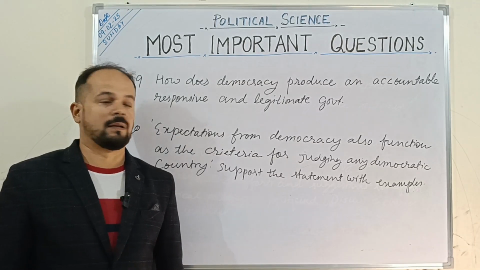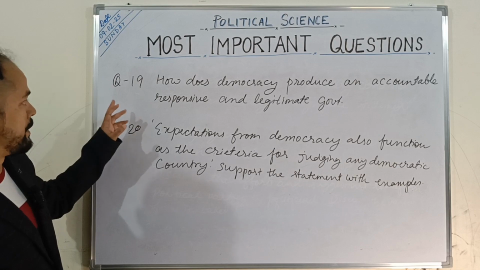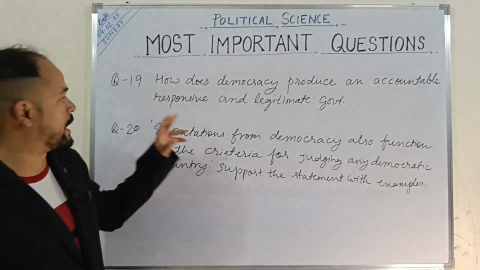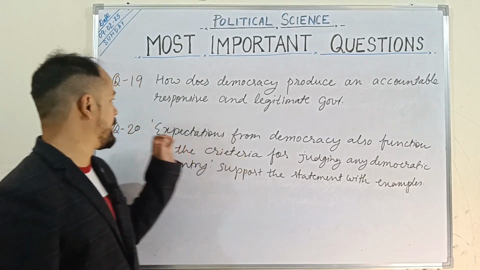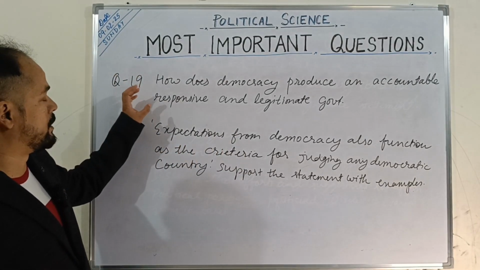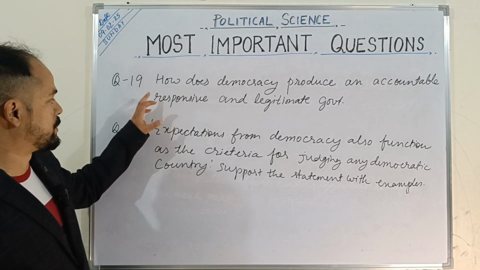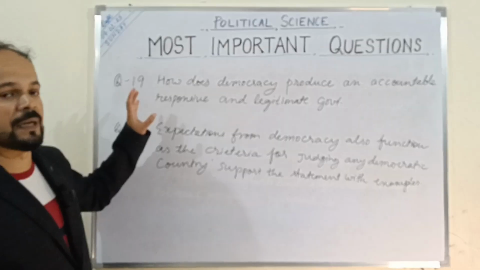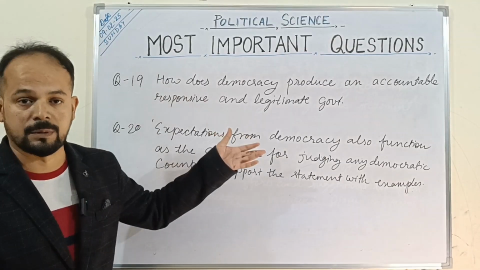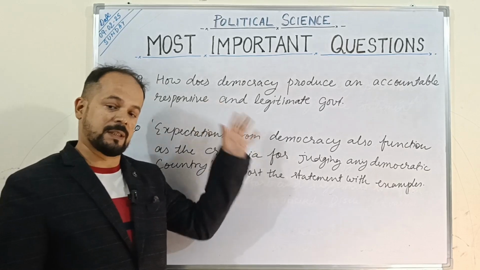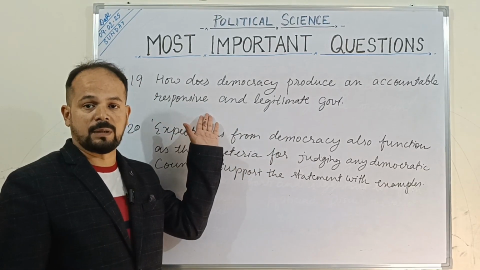So children, the last few more questions that we are going to discuss over here. Question number 19, how does democracy produce an accountable, responsive and legitimate government? Now children, let me tell you, this question is very important, but in most of the guides you find the answer for this question is not written in a proper way. Like in place of responsive, they actually answer for responsible. Responsive is a different word, its meaning is different, it is not like responsible, right?